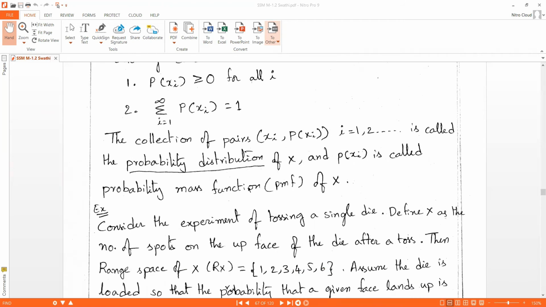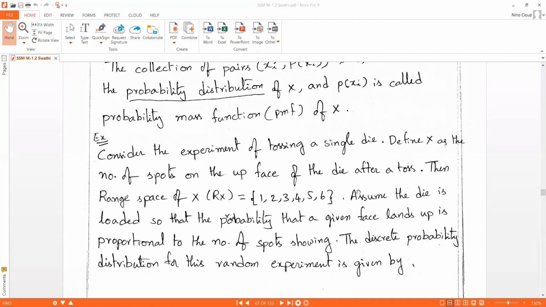Next, the collection of pairs xi comma p of xi, for i equal to 1 to infinity, is called the probability distribution of X, and p of xi is called the probability mass function, PMF, of X.